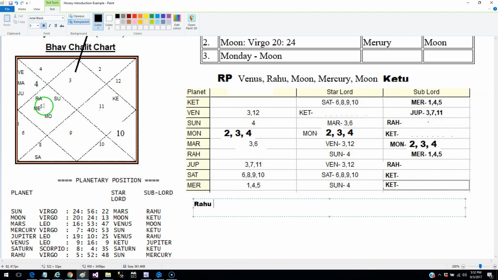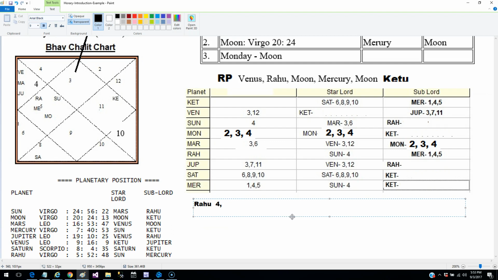Now we see that Rahu is with, let's say, Sun. Sun is the owner of the 4th in this query chart. Sun is only occupying the 4th house, and it is also the ruler of the 4th house. So what Rahu is going to do is absorb, or replace, Sun, or give the result of Sun also.